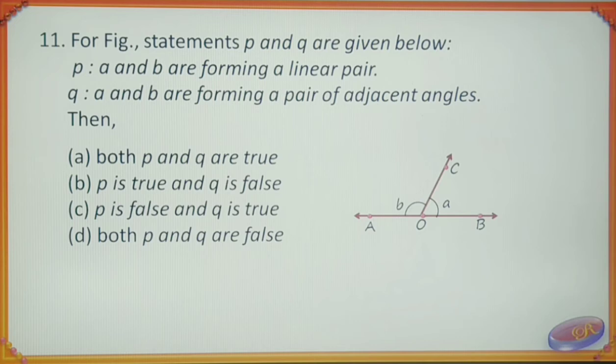Eleventh question. For the figure, statements P and Q are given below. P, A and B are forming a linear pair. Q, A and B are forming a pair of adjacent angles. Then option A, both P and Q are true. Option B, P is true and Q is false. Option C, P is false and Q is true. Option D, both P and Q are false.